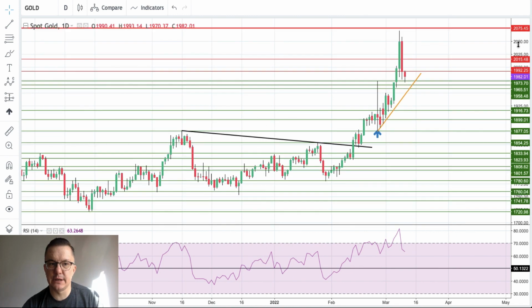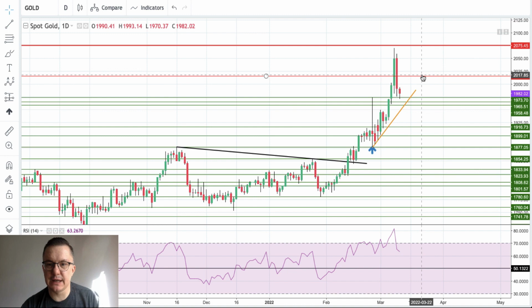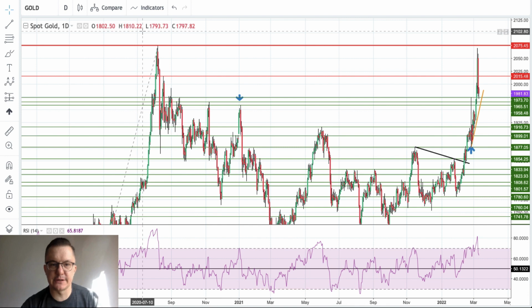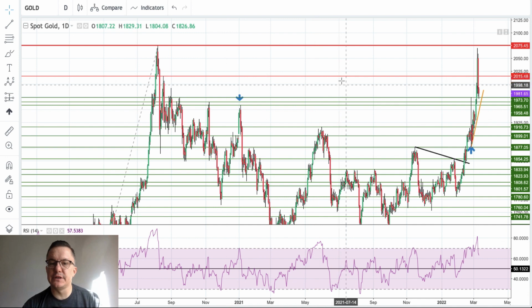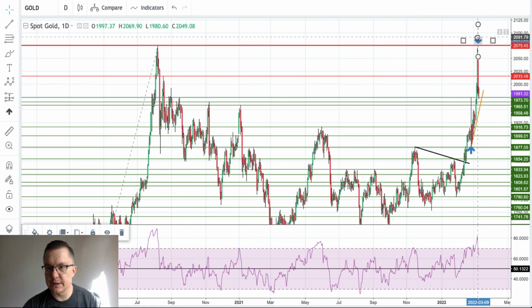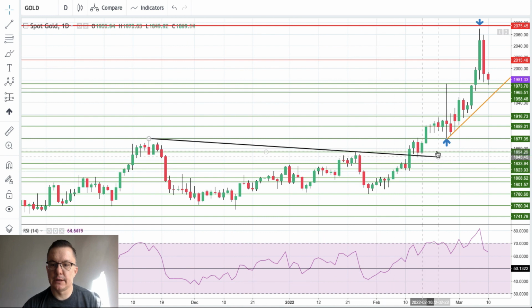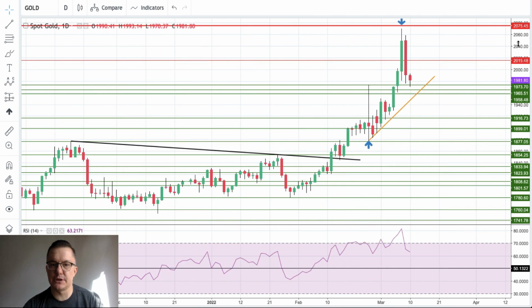So we got this zone here. It will act as a technical support for the price. What's the level? 2015. Yeah, this is the high from the year 2020. We will leave this one, but there will be no more highs except this one here. There you go. This is the key short-term, long-term high on the gold. This is of course the beginning of the rally, so we will leave the blue arrow here as well. So that's the situation on gold.